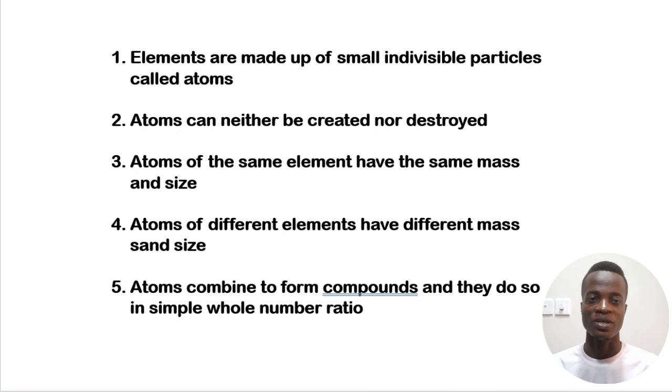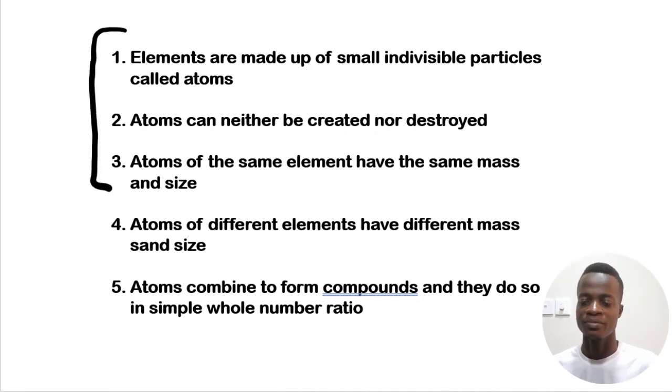These are the things that he said, and scientists adopted it, and the research has been done, right? Among everything that he said, after all the study up to today, three of these postulates have been rejected. Among the five, there are three that have been rejected in our modern world now. These three, number one up to three, have all been disproved. Further research and experiments have shown that these three are not really true.